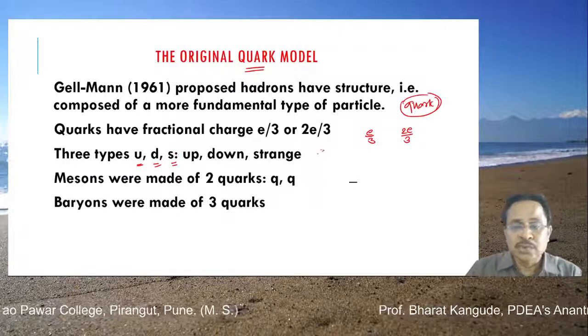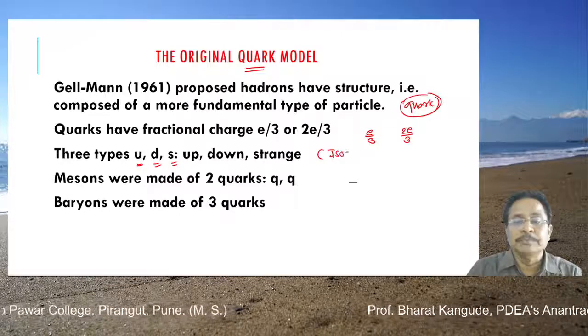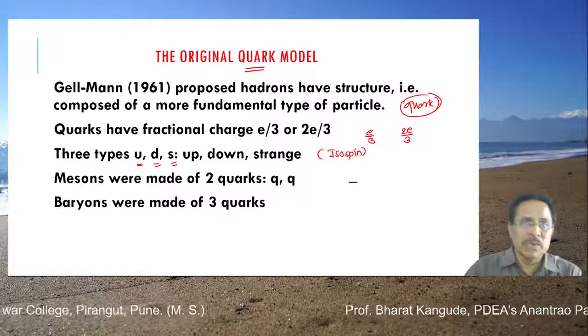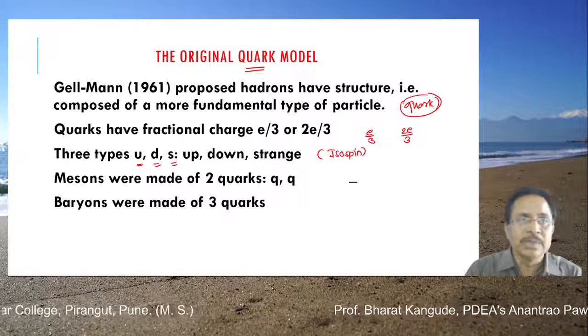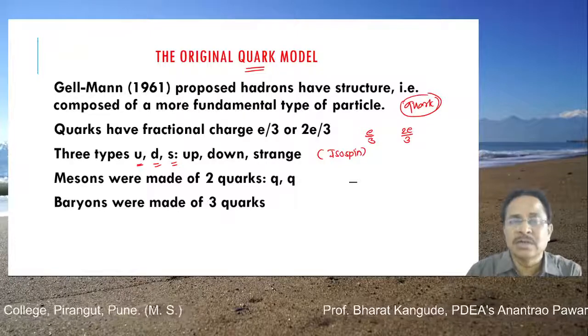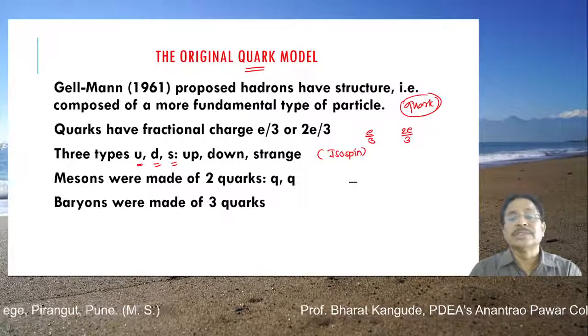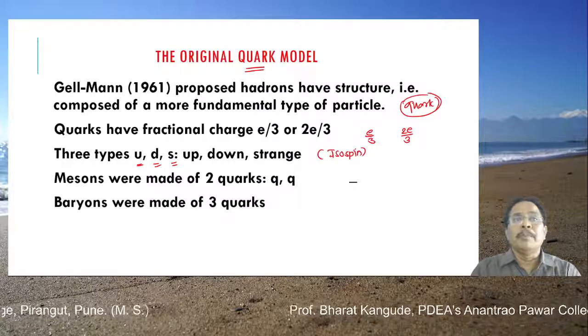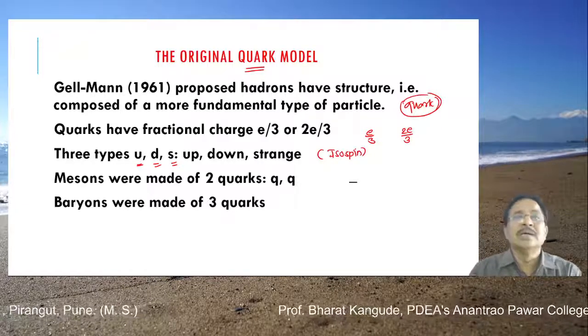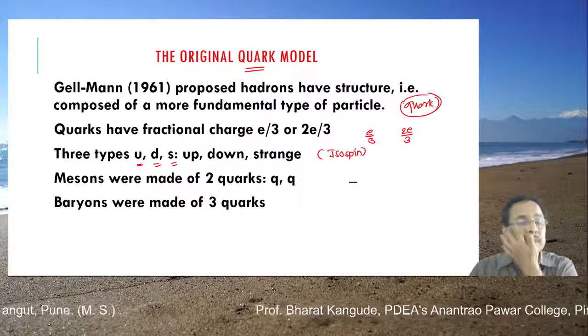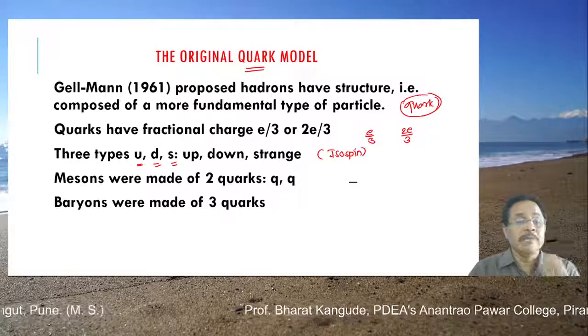Actually this is associated with isospin. So up, down, etc., whatever we use in our everyday life, is not connected here. This is related to the isospin property: up isospin, down isospin, sideways isospin. In that sense strange or sideways quarks, these types of names have been given.